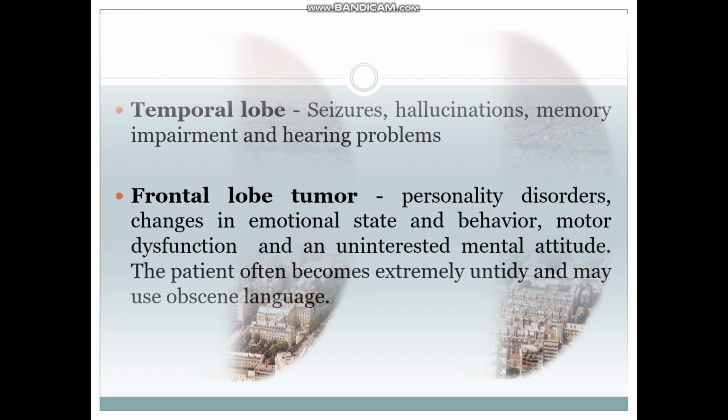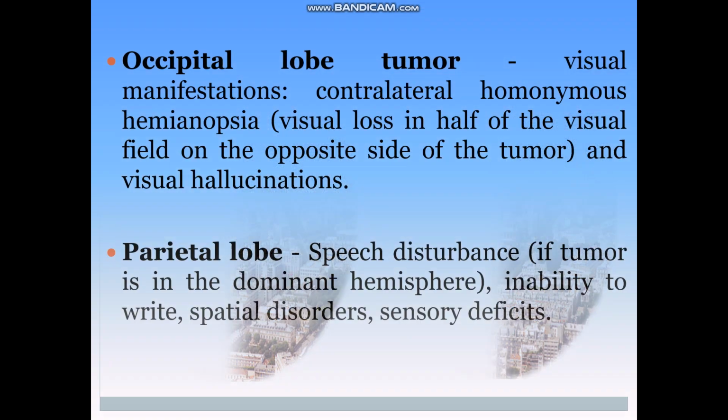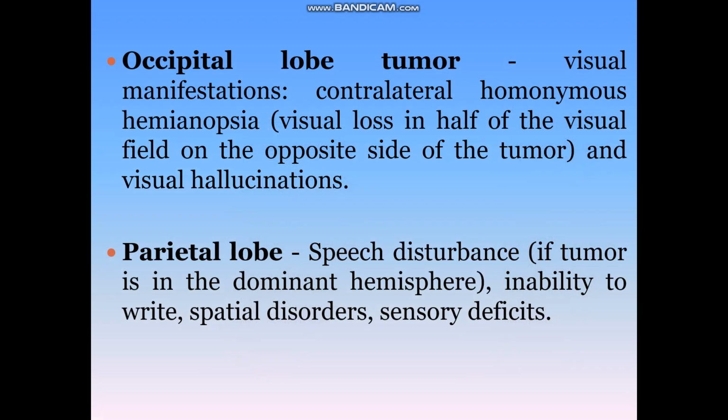That means the right side of the brain is affected, so the left half of the visual field is gone. That is what is called contralateral homonymous hemianopsia: visual loss in half of the visual field on the opposite side of the tumor.